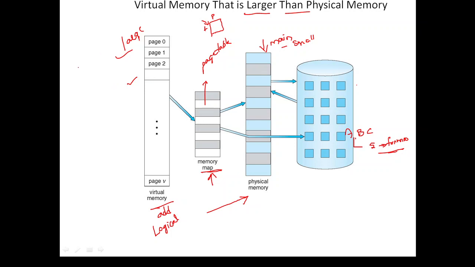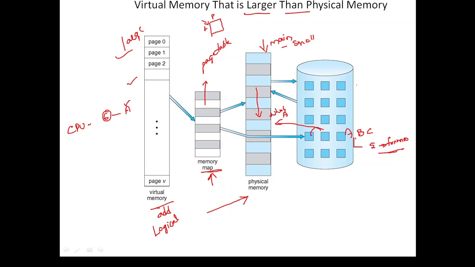Actually, what it is going to do is, suppose A, B, C processes are there. Previously, what would we do? Suppose the CPU wants to generate some sixth instruction, and that sixth instruction is present in process A, the whole A process is going to be loaded onto the main memory, continuously.